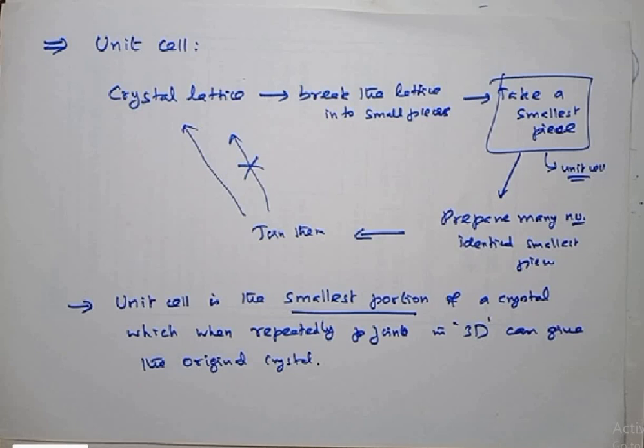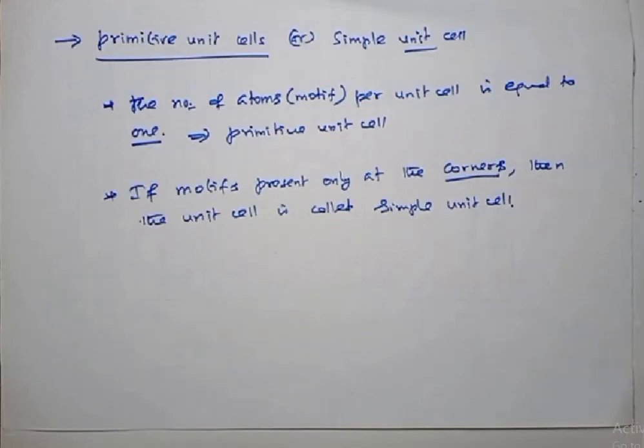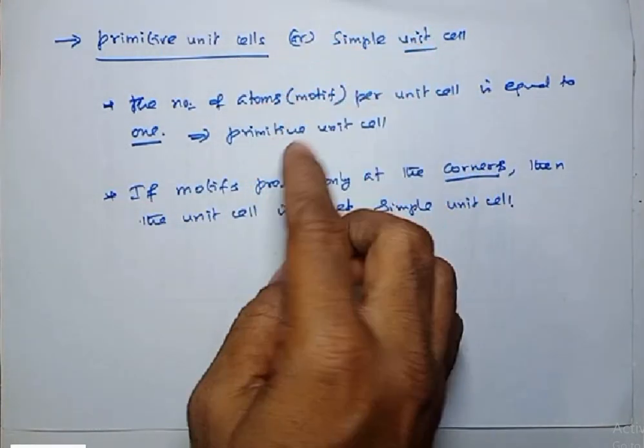Listen carefully. What is meant by a primitive unit cell? Initially, crystallographers thought that in every crystal only a primitive unit cell exists. Initially they started the research in this manner. What is a primitive unit cell?